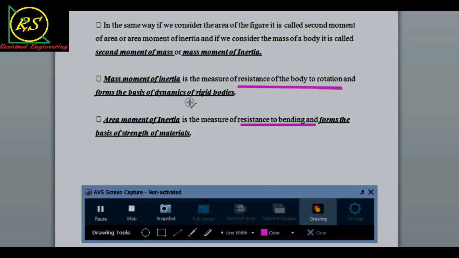We are actually considering the strength of material, so we are not going to discuss the dynamics of rigid bodies or all these things. We're just going to talk about the strength of material.